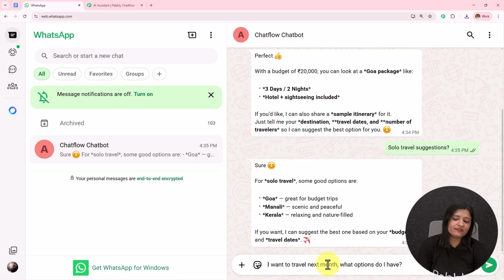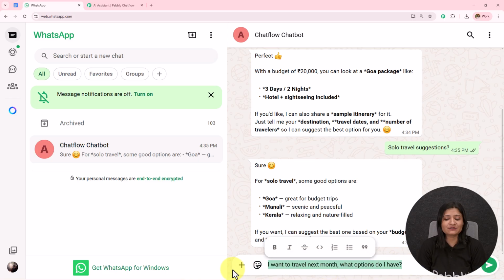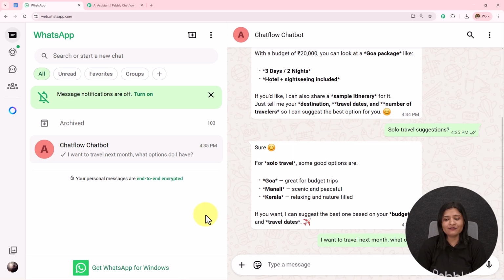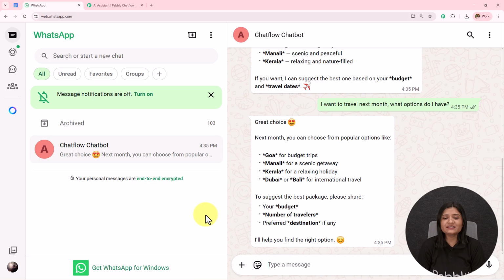I'm going to ask a final question. I want to travel next month. What options do I have? I have sent this message. Let's wait for the reply. So here I have received this reply. Great choice. Next month you can choose from popular options like Goa, Manali, Kerala, Dubai or Bali for international travel. To suggest the best package, please share these details.